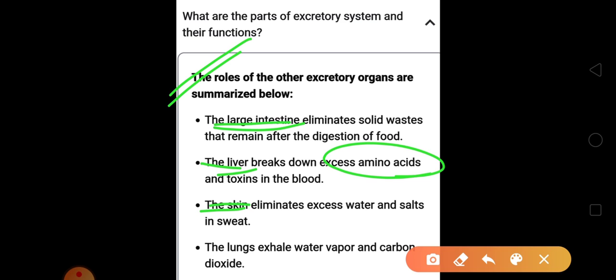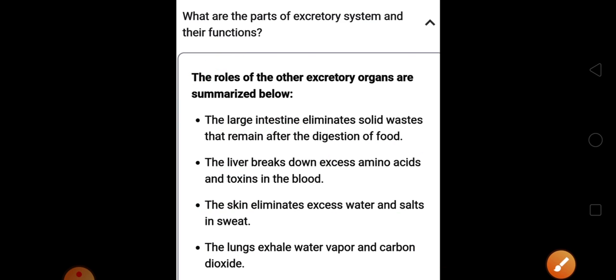So again we can say skin is an excretory organ, because it removes excess water and salt in the form of sweat. Then the next excretory organ is our lungs. You know that the lungs remove gases. Whatever gases are not required for our body are continuously removed.